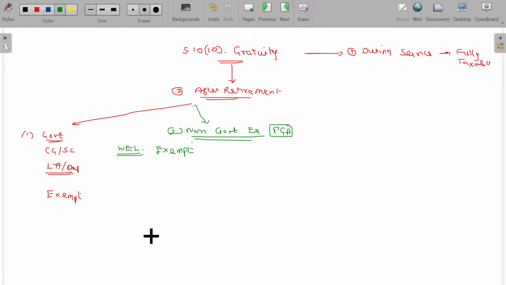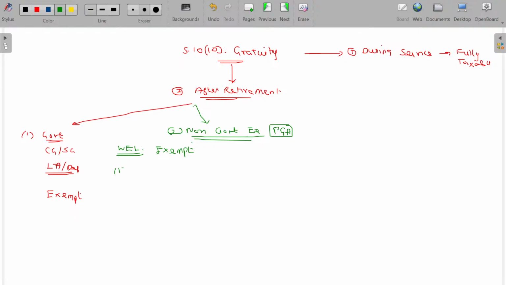Section 10 clause 10 says that any amount you are receiving from the employer named as gratuity is exempted. Is it always, sir? No. Suppose you are receiving from a non-government employer, there is a slight condition. Exception cases are called provisions. Whenever we use the term provided, this is the exception case. Generally exempted, but in this case it will be exempted only to this extent, balance is taxable. Exempt up to whichever is lower.